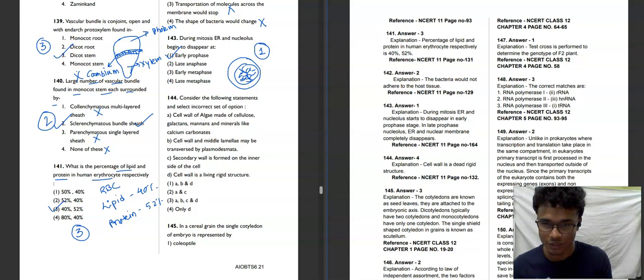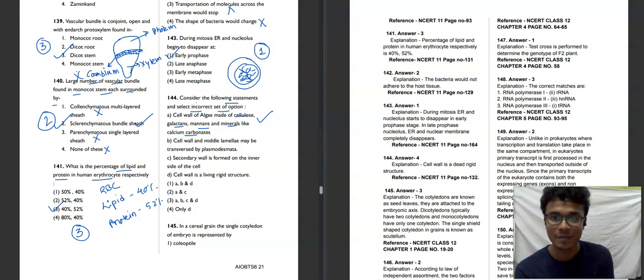So okay, answering the question: consider the following statements and select the incorrect set of options. Cell wall of algae is made of cellulose, galactans, mannans, and minerals like calcium carbonate. We know that cell wall is present in algae and plants. Animals don't have a cell wall, and algae and plants have different sorts of components. The components given, cellulose, galactan, mannan, and minerals like calcium carbonate, are the composition of the algal cell wall. So that is the correct statement.